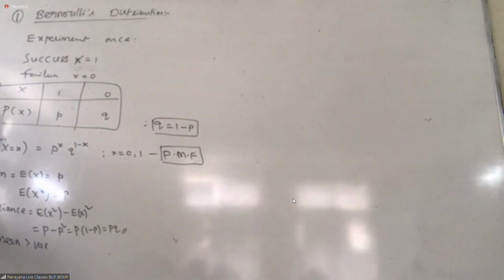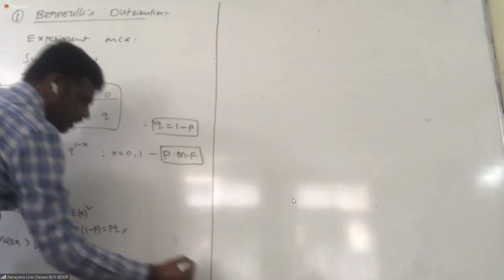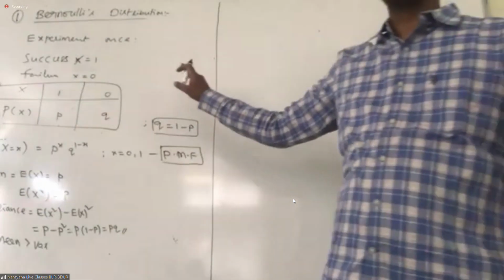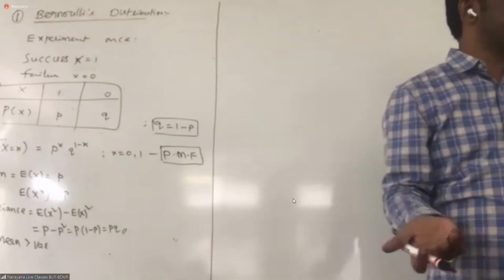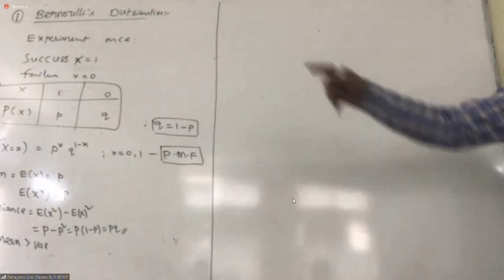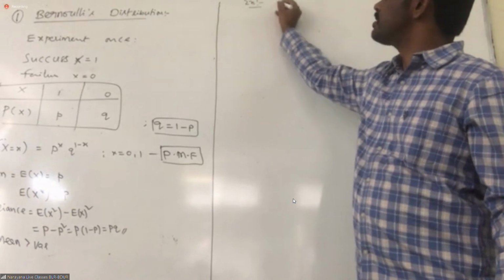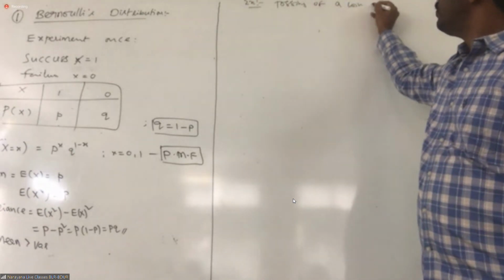This is regarding Bernoulli. What is binomial? Repetition of Bernoulli, not only once. We need to conduct this experiment how many times? Some n times. We will conduct this experiment some number of times. See, we are tossing a coin, example, you can take it now. Tossing of a coin once is nothing but what?